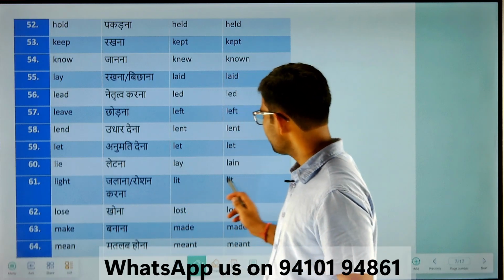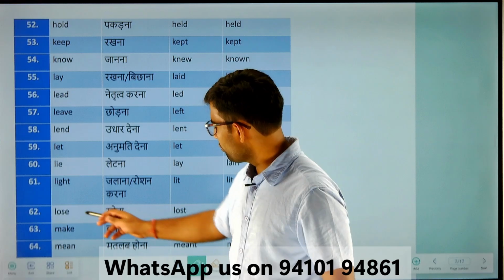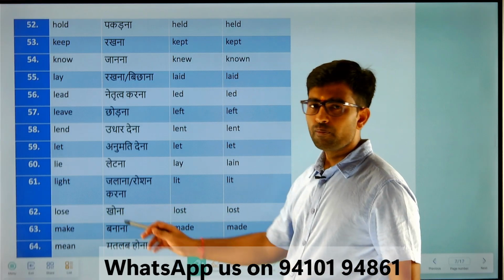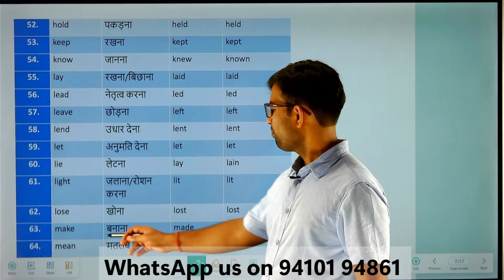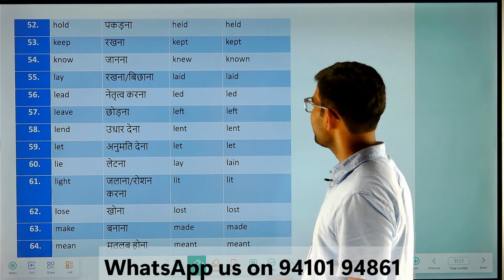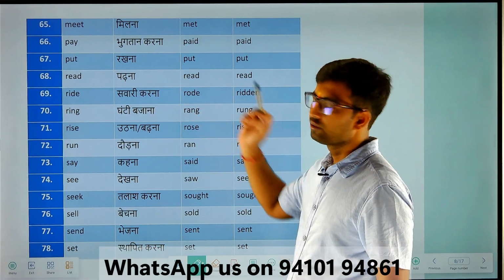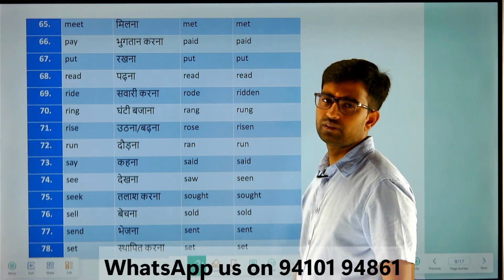Light, lit, lit. Lose, lost, lost. Make, made, made. Mean, meant, meant. Meet, met, met.